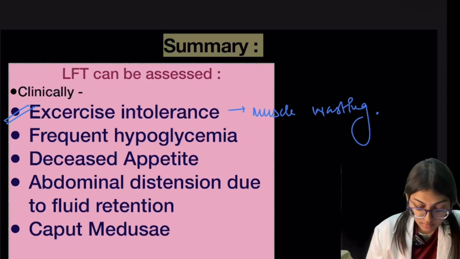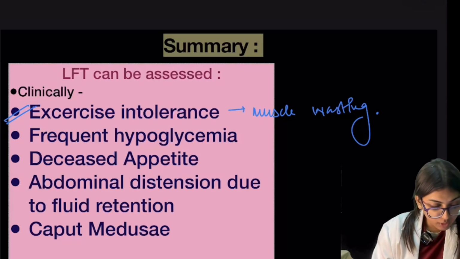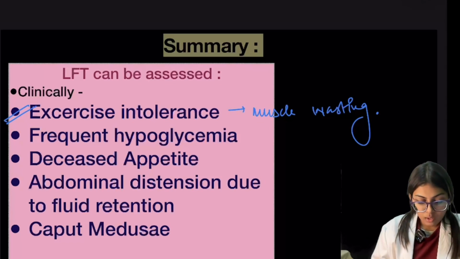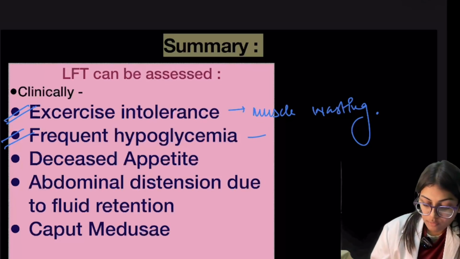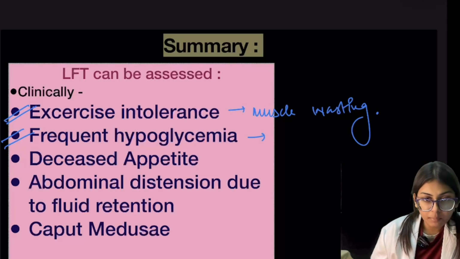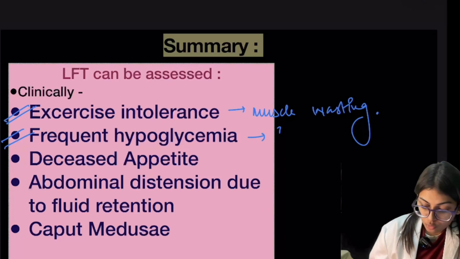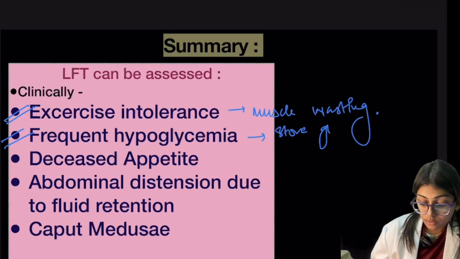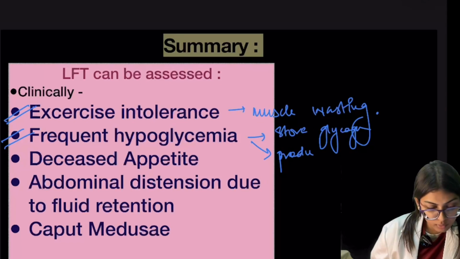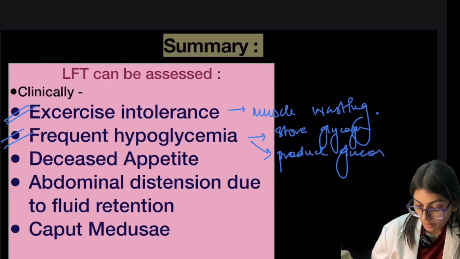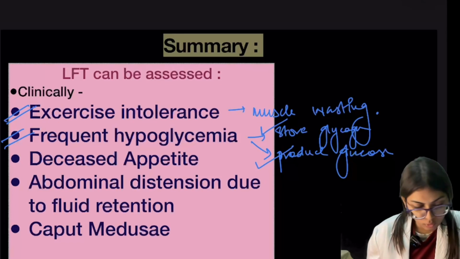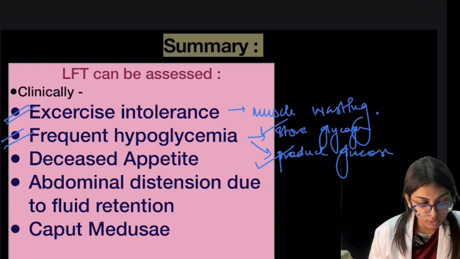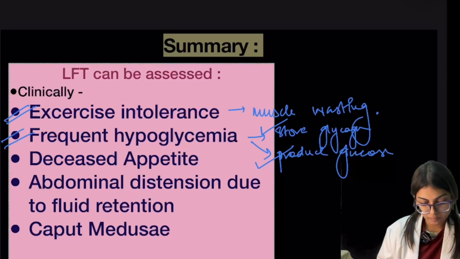And second is frequent hypoglycemia. As we know, frequent hypoglycemia in liver diseases occurs because of the liver dysfunction. It impairs the liver's ability to either store glycogen or to produce glucose, leading to low blood sugar levels, especially during fasting.